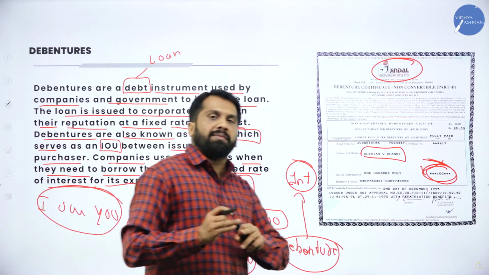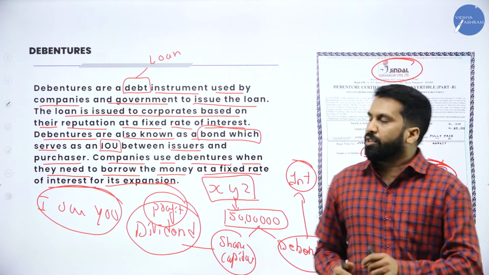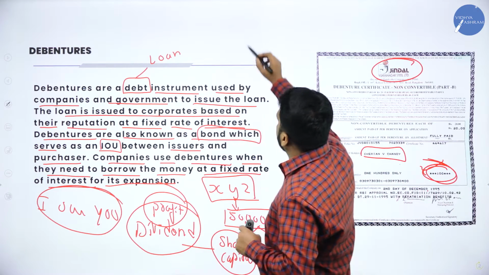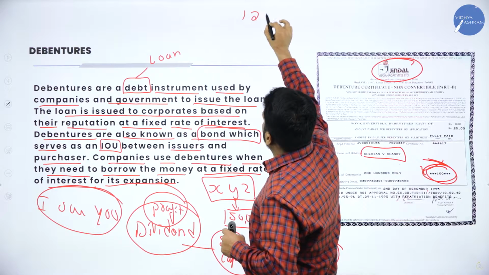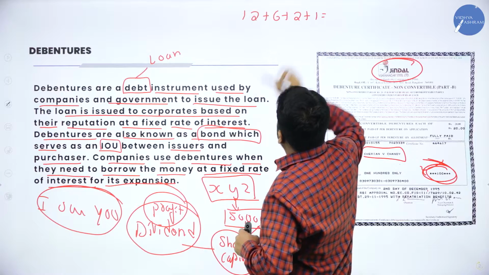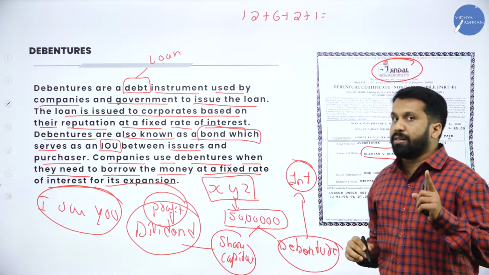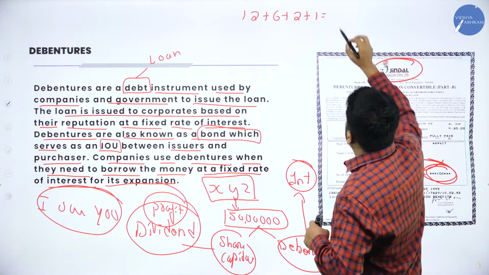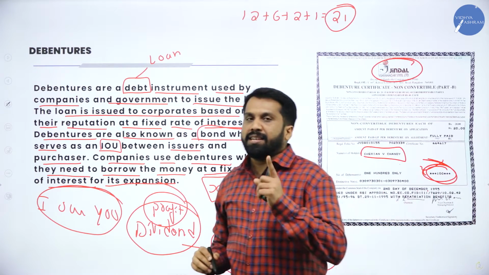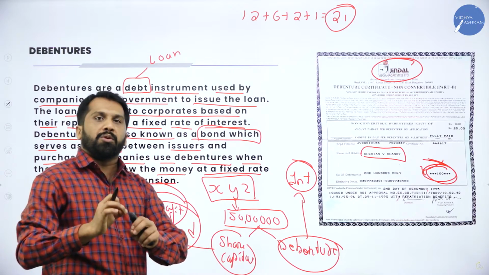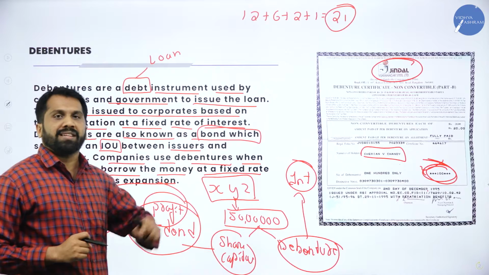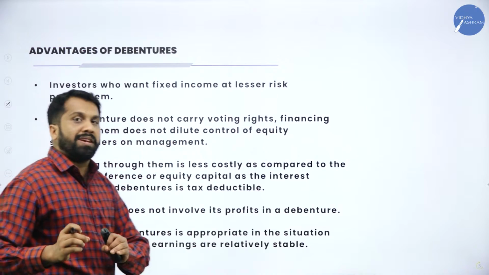So, how many marks will you get in your examination if you learn debentures? In your final examination, there is one 12 marks question, one 6 marks, one 2 marks, one 1 mark. What is the total weightage of your chapter? This will come for 21 marks. In your final examination, a total of 21 marks is covered with this debenture chapter. You understood what you mean by debenture?